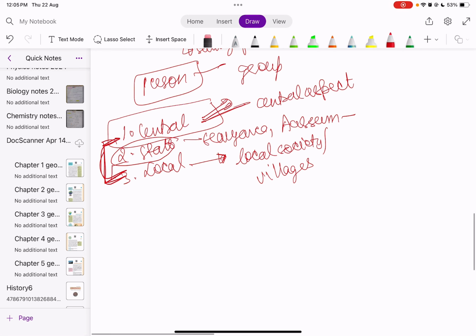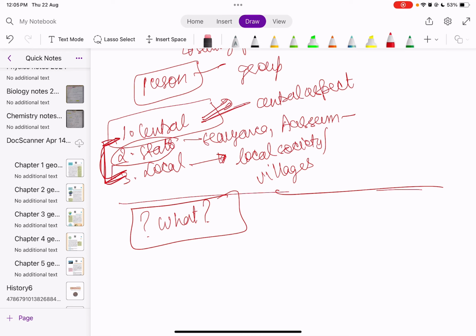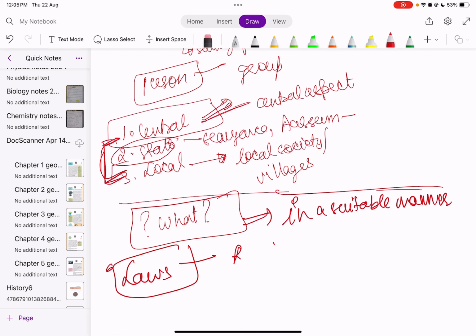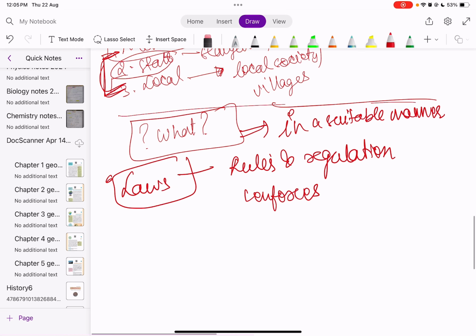Now second, when we talk about what the government does and how the government makes sure that everything is happening in a suitable manner, there are laws that are made by the government. What are laws? Laws are those rules and regulations that the government makes and enforces to make sure that everything is happening in the right manner.